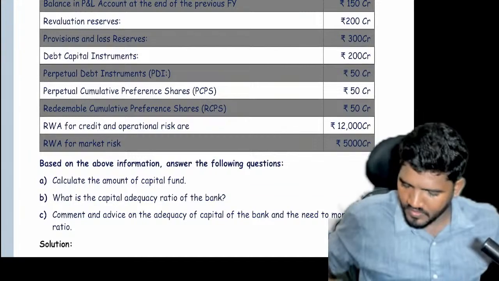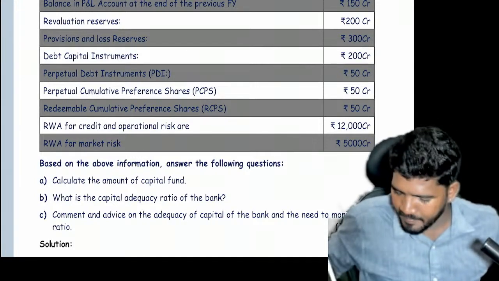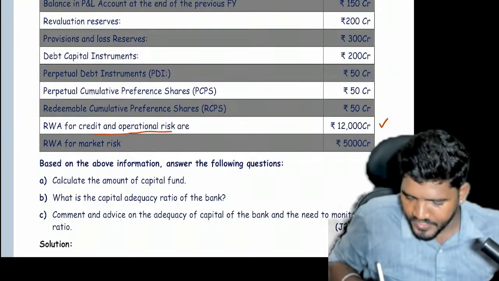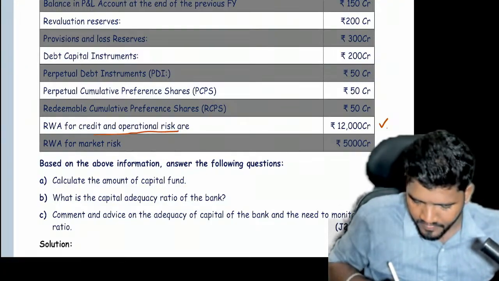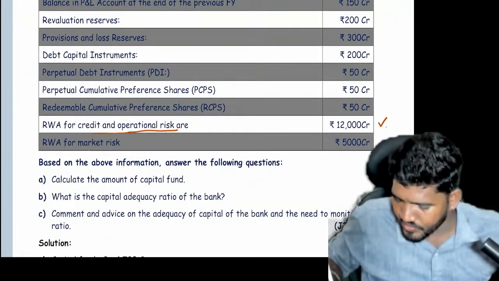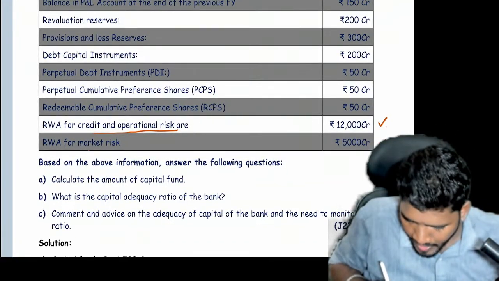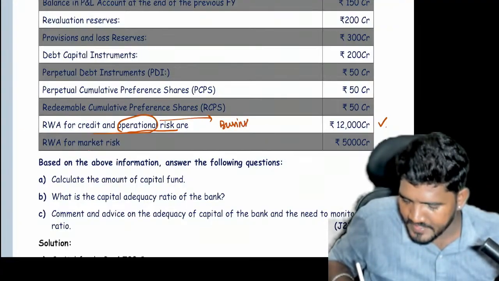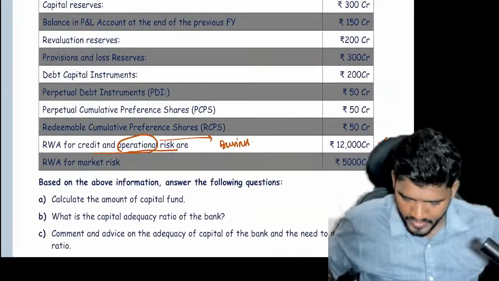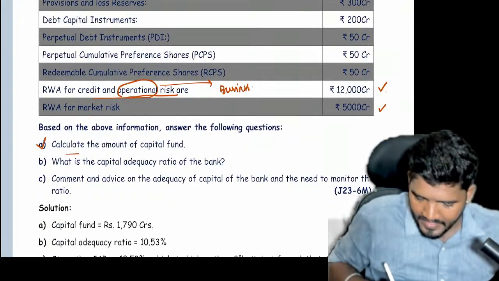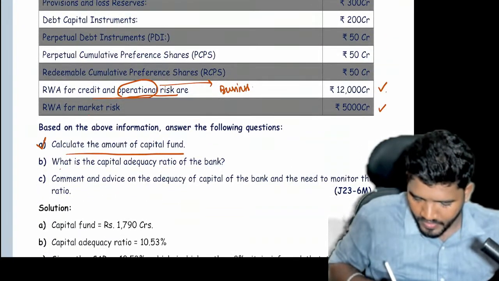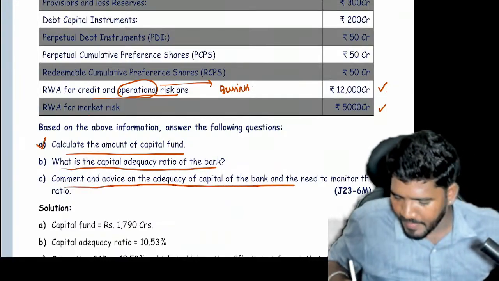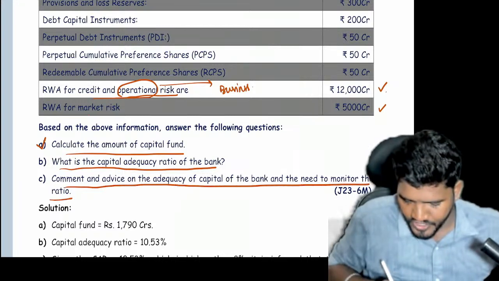Next, in this problem, working note 3 need not be calculated because it is given. Risk weighted assets for credit and operational risk are 12,000 crores. Risk weighted assets for market risk are 5,000 crores. I already said the word operations means business. Now let us check. Calculate the amount of capital fund. What is the capital adequacy ratio of the bank? Comment and advise on the adequacy of capital of the bank and the need to monitor this ratio.